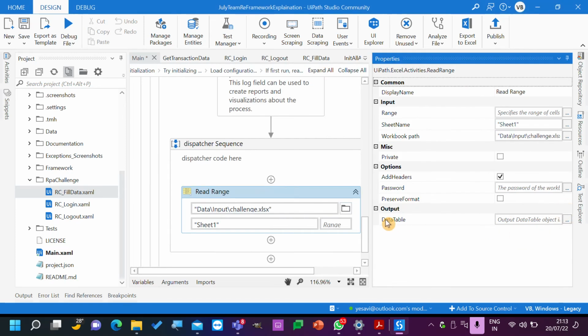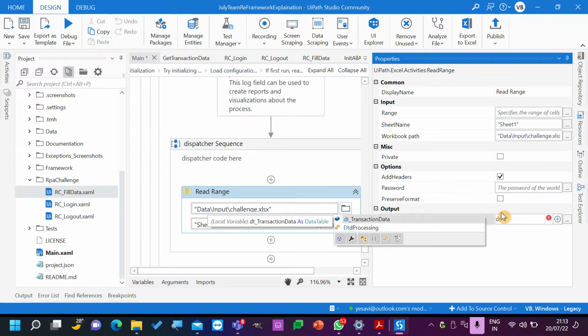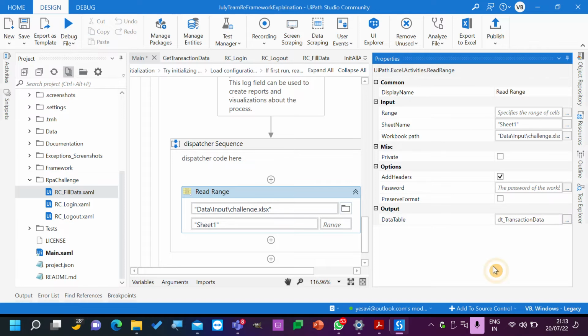And what is the data table output that we need to give? Is it DT challenge, RPA challenge? DT underscore we can give. That's the wrong thing. So we need to give DT transaction data. Yeah. Okay.